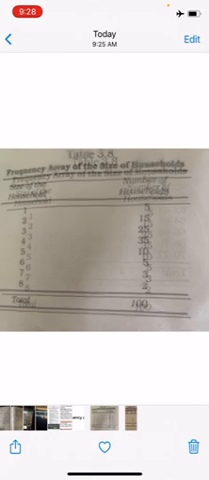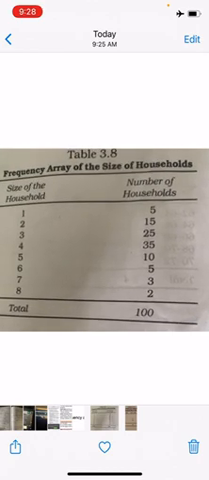Now I want you all to see the table given in the textbook, page number 35. This is the frequency array of the size of household. The size of the household is 1, 2, 3, 4, 5, 6, 7, 8, and the frequency, that is the number of households, is 5, 15, 25, 35, 10, 5, 3, 2. The total of this is 100. Correct.